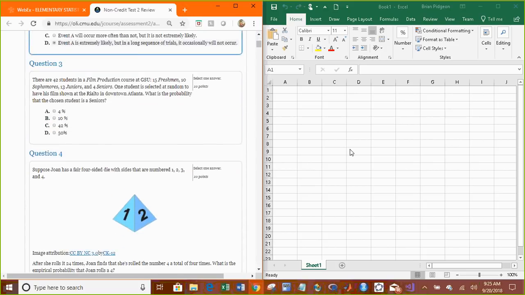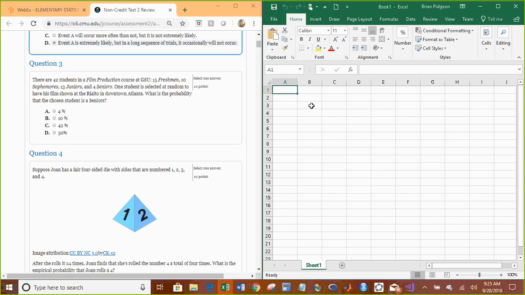There are 42 students in a film production course at GSU, 15 freshmen, 10 sophomores, 13 juniors, and 4 seniors. One student is selected at random to have his film shown at the Rialto in downtown Atlanta. What is the probability that the student chosen is a senior? So, to do this, all we're going to do is say, how many seniors are there? 4. Out of how many total possible students? 15 plus 10 plus 13 plus 4.